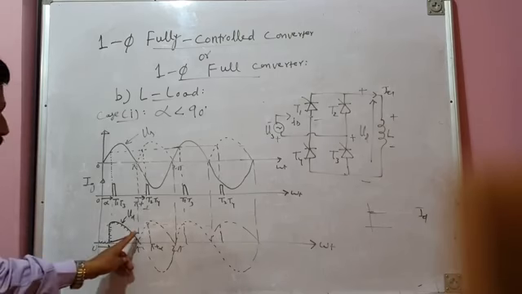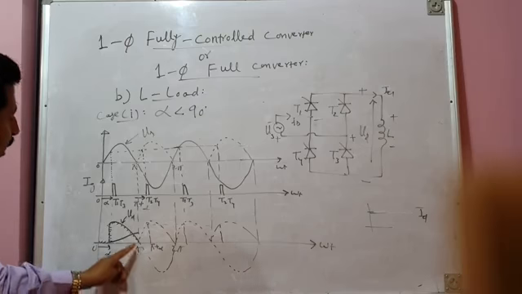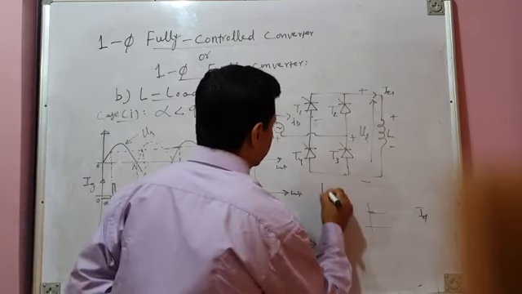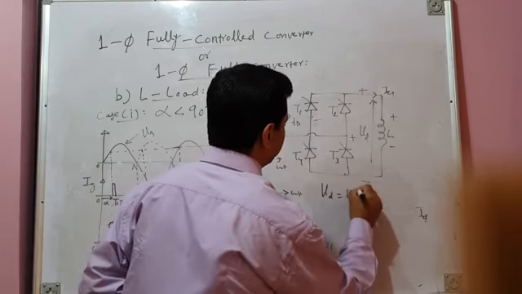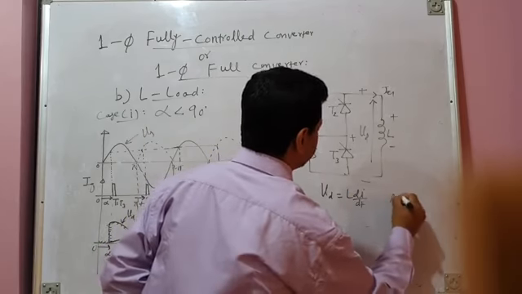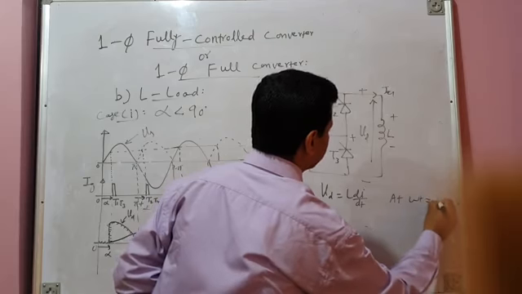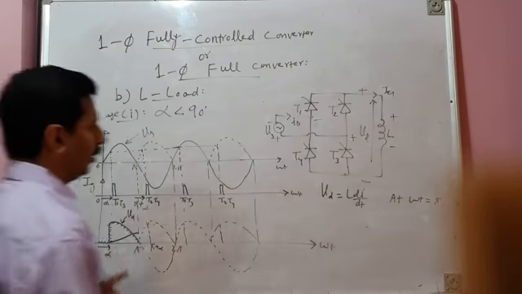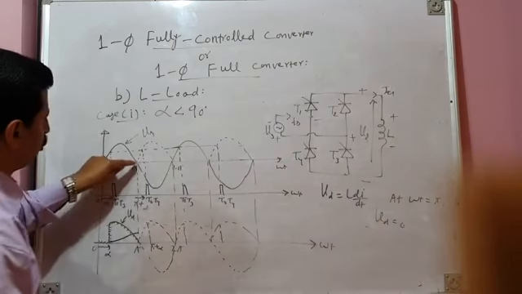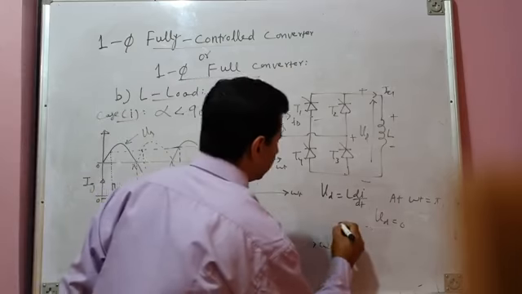Current will reach its peak value at omega t equal to pi because at omega t equal to pi, load voltage is 0. And what is load voltage? Load voltage is L di by dt. Because source voltage has become 0, load voltage has also become 0.